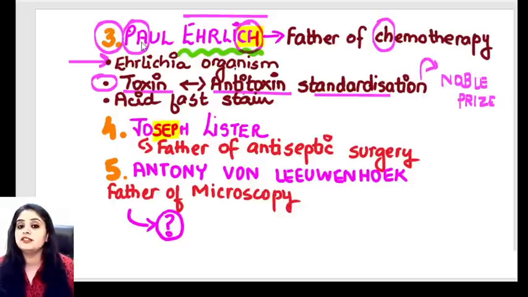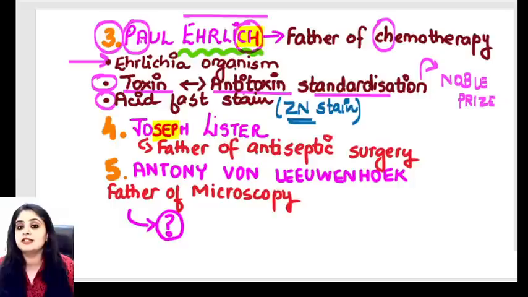So P for prize, and what is A? A for acid fast stain. Nowadays you know acid fast stain with some other name. Nowadays you know acid fast stain as the ZN stain, guys, right? So that is what you have to know, that originally the acid fast stain was given by Paul Ehrlich. Later on, it was modified by Z and N, Ziehl and Neelsen, and today we know it as the ZN stain. But originally, who gave us the acid fast stain? It was Sir Paul Ehrlich.